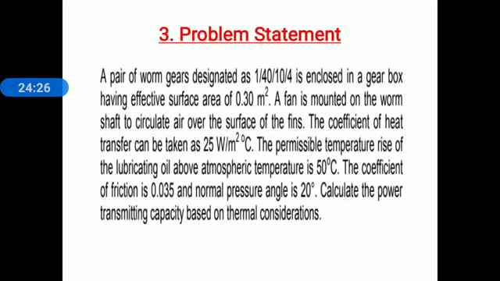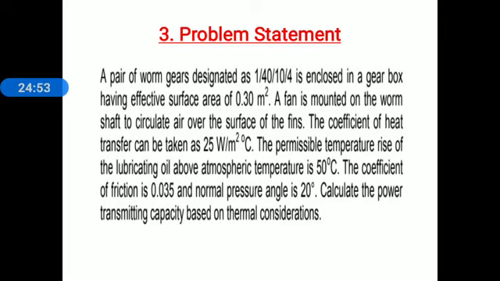The permissible temperature rise of the lubricating oil above the atmospheric temperature is 50 degrees Celsius. The coefficient of friction is 0.035 and the normal pressure angle is 20 degrees. Calculate power transmitting capacity based on thermal consideration. This problem was asked for 7 marks, May-June 2018.